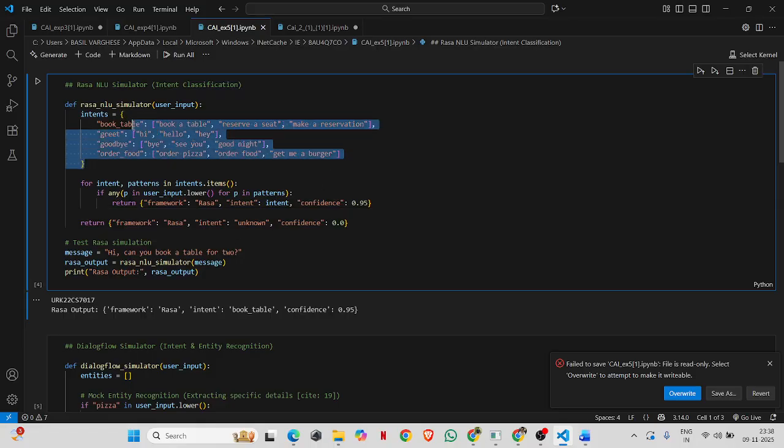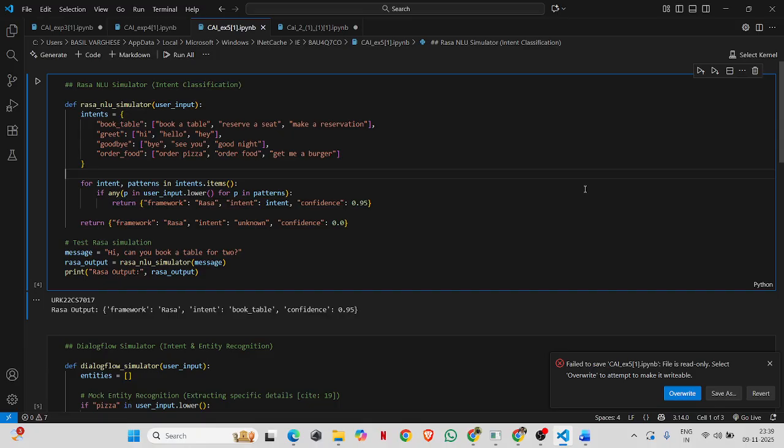Here we create a dictionary of intents. Each intent has a list of example phrases that the user might say. For example, book table, greet, goodbye, order food. These are the same kind of training examples that Rasa uses in real-world chatbot models.